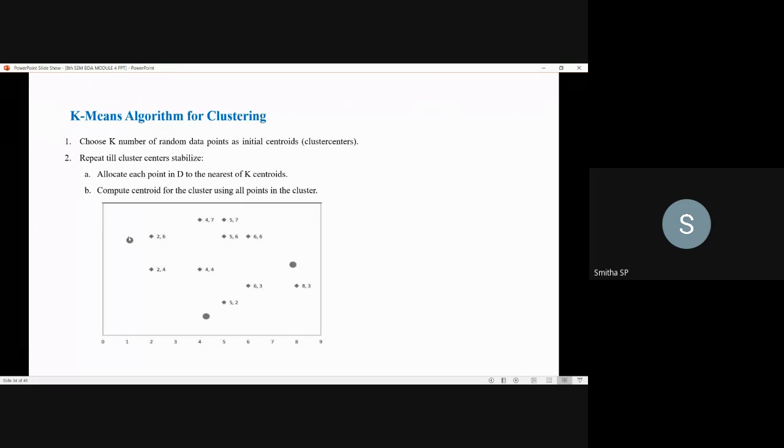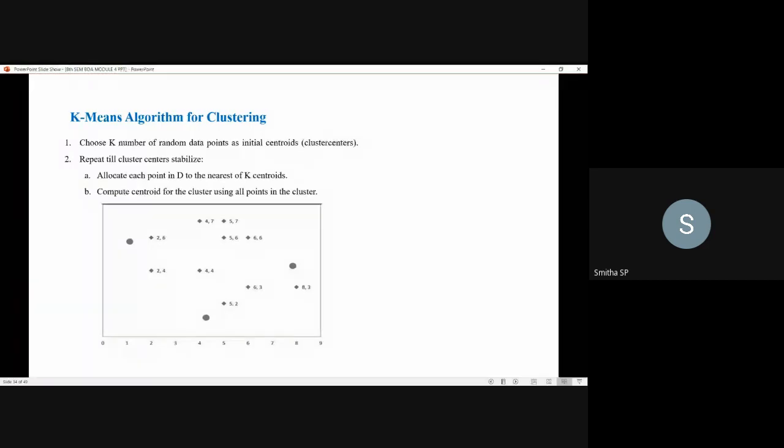Let it be for this centroid, I have to calculate the distance for this data point.